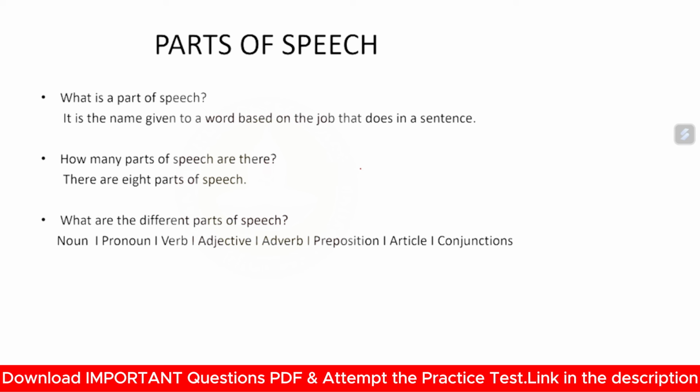Now let's move to the most important part of your qualifier exam, that is parts of speech. So what does part of speech mean? In day-to-day life, whenever you communicate in any language, suppose Hindi, English, Marathi, or any of your choice, you will use statements, right? Without statements you cannot converse.